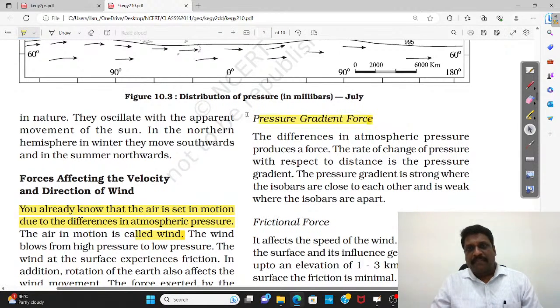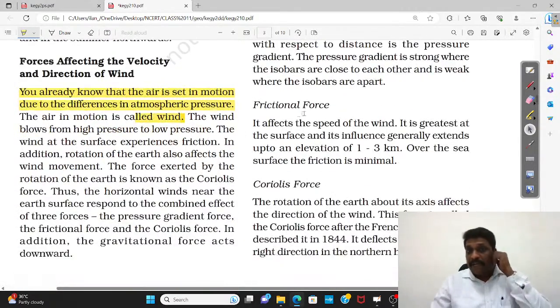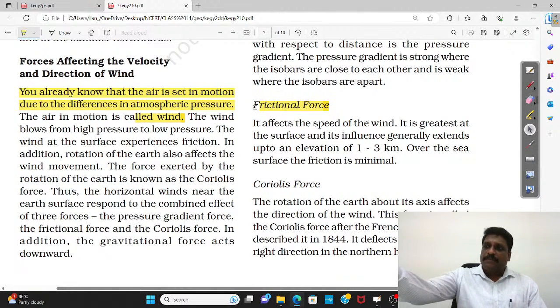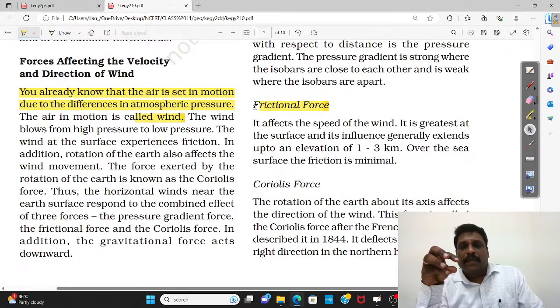Right. What is this pressure gradient force, if you ask me, my dear friends? A force that is created due to the pressure difference between two places. You call them pressure gradient forces. Okay. Then frictional force. Very simple. If friction is more, the velocity of the wind will be less.